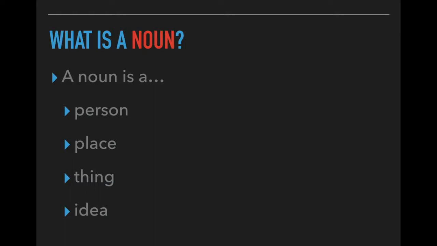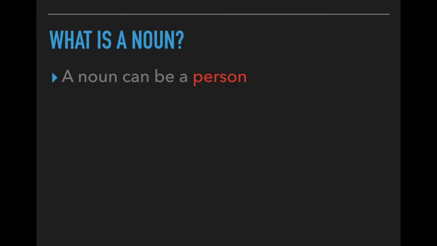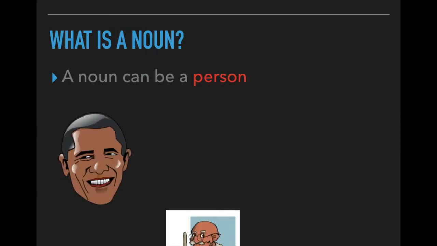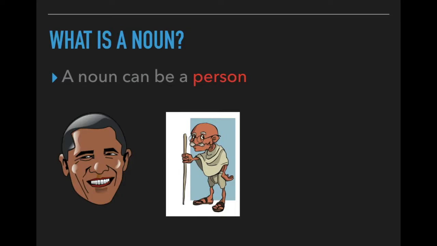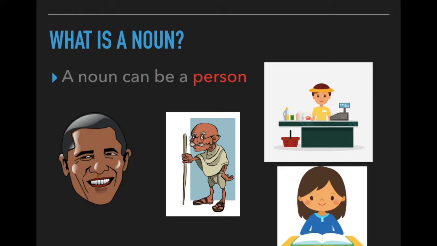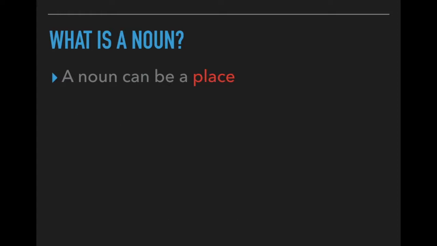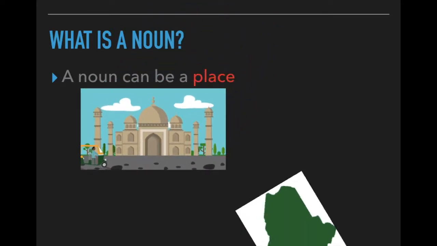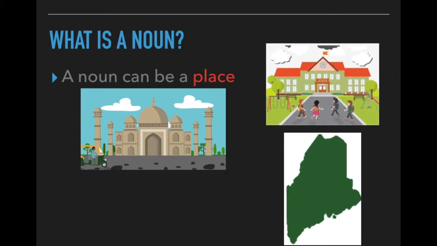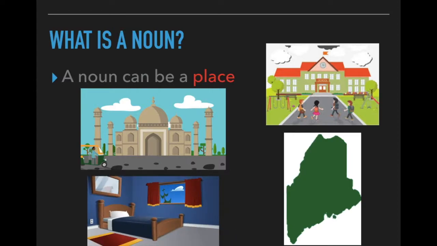So let's start first with person. A noun can be a person. Now, this can be a proper noun, for example, Barack Obama or Mahatma Gandhi. Or it can be more of a general noun, like a clerk or a student. A noun can also be a place. Similar to being a person, it can be a proper noun, like the Taj Mahal or Maine. Or it can be a more general noun, like school or bedroom.